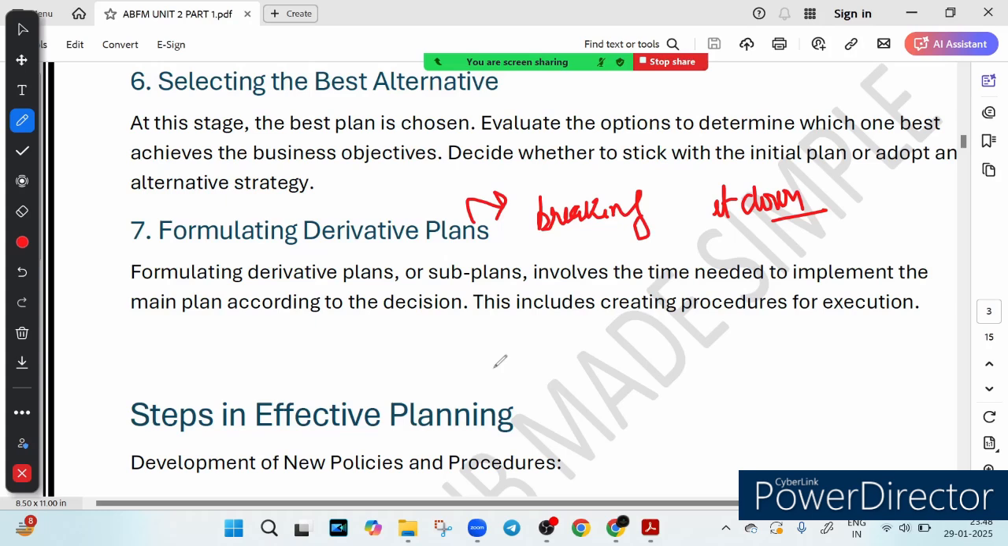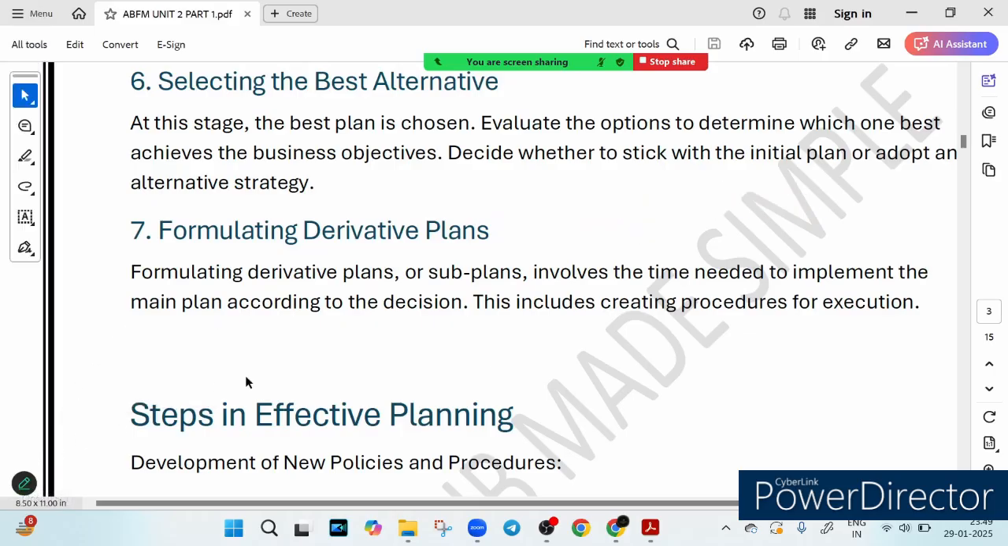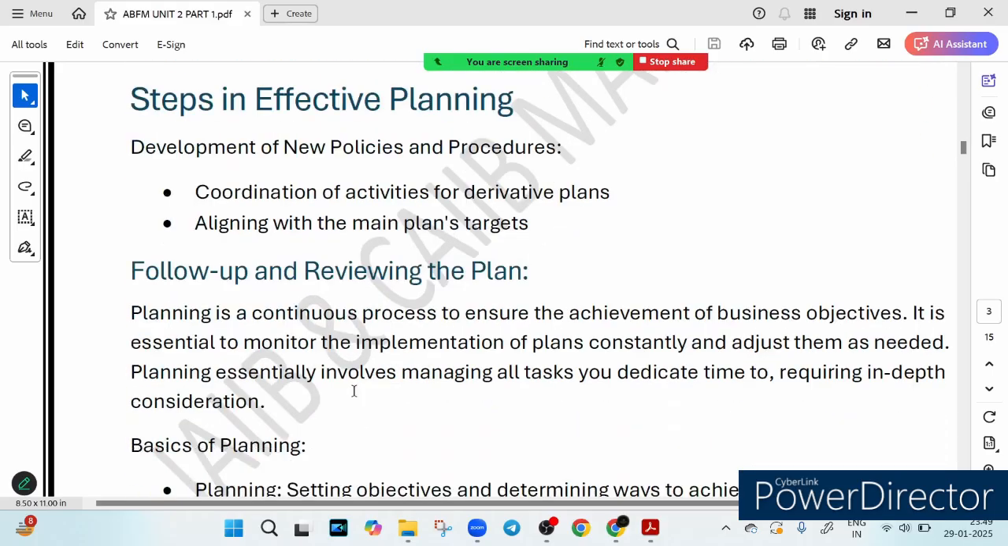Now let's talk about what the steps in effective planning are. Planning is not a one-time task, it is a continuous process. Imagine a bank launching a new digital loan scheme. Does the work stop after the launch? No way. So let's talk about the steps in effective planning, right? Does the work stop after the launch? No, it does not. So what are the steps in effective planning?